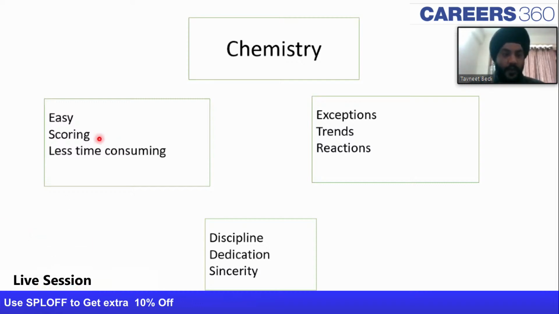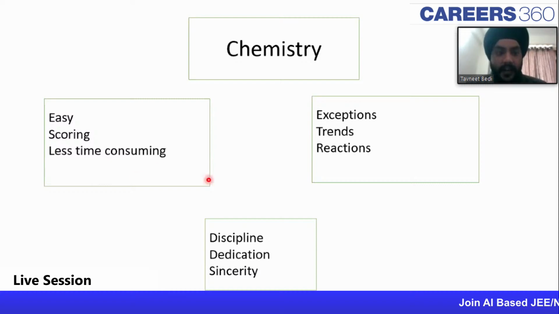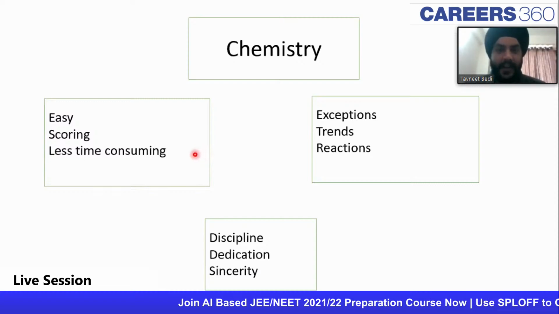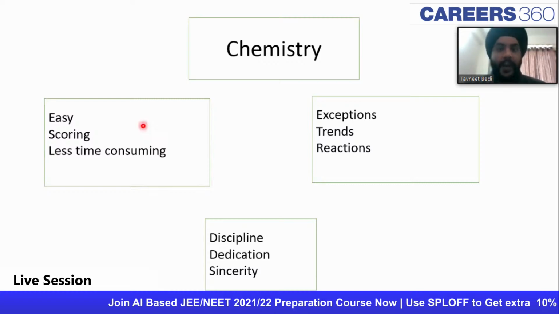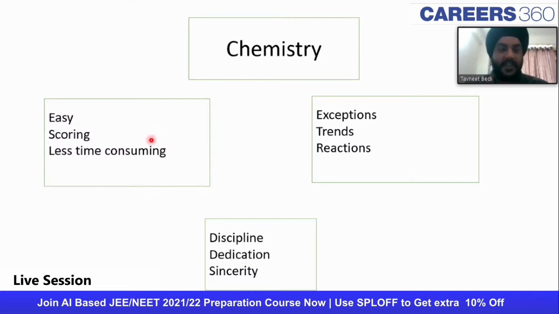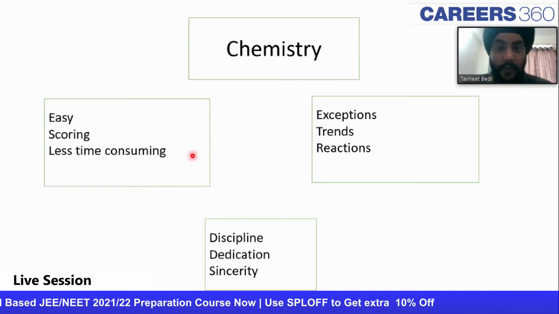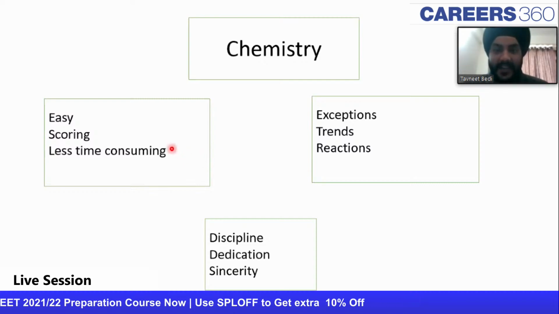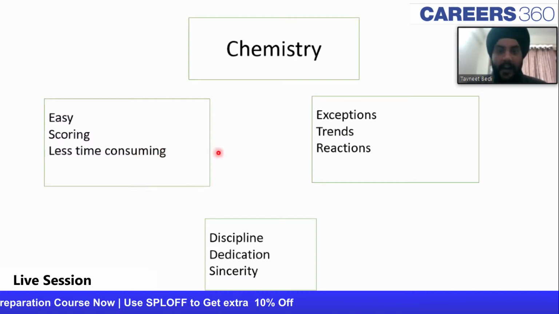The good thing about chemistry is that it is very less time consuming. A paper can get solved in as little time as half an hour. You will just need half an hour if you prepare the subject well. If you have a good grasp on chemistry, it is going to give you good scores, and it is also going to save you much time. So you can maximize your score if you are good at chemistry.